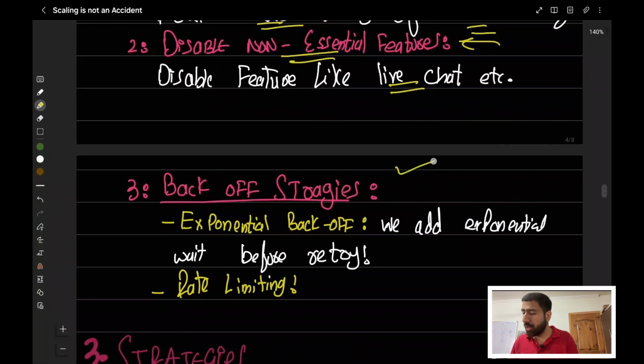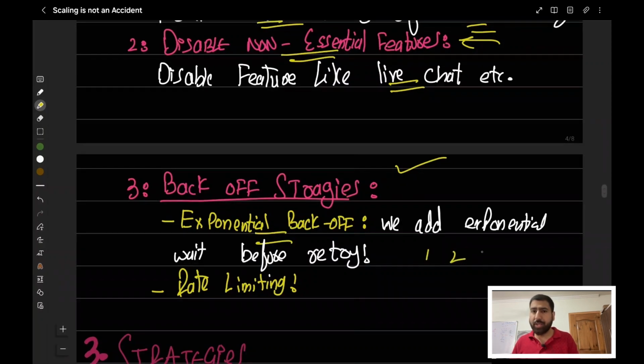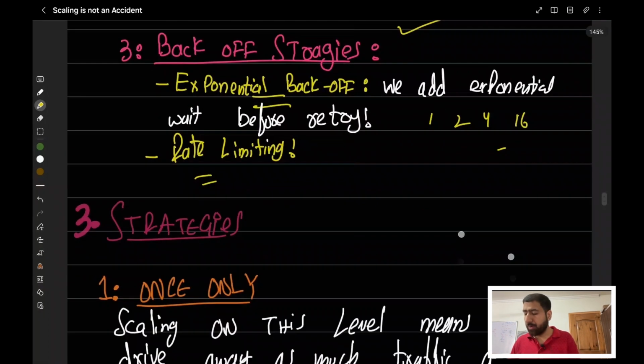Then we have something called a back off strategy. The first thing in that is exponential back off, which is like if we are doing some retries, we can do it exponentially. So initially in 1 second, then after 2 seconds, then 4, then 16 seconds, and so on. Then we have rate limiting, like doing that on the server side, that could be in there.